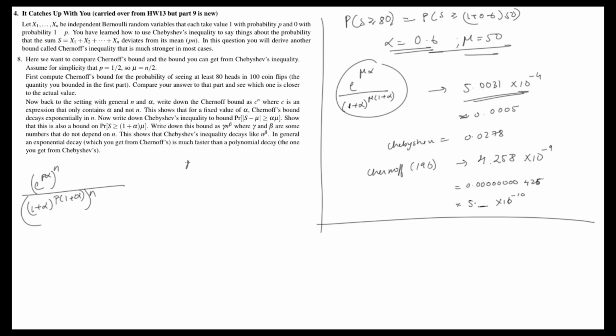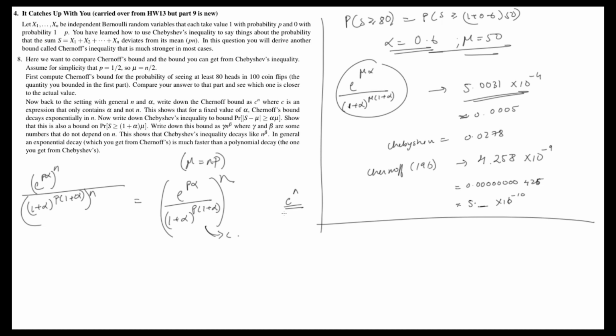So basically what I did was mu is equal to np, right? So therefore, in our expression above, this is equal to ((e to the p alpha) divided by ((1 plus alpha) times p) to the (1 plus alpha)) whole to the n, right? And so therefore, this is going to be our c. c is going to be equal to this expression here for our bound to be c to the n, right?